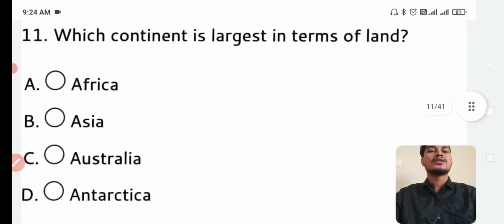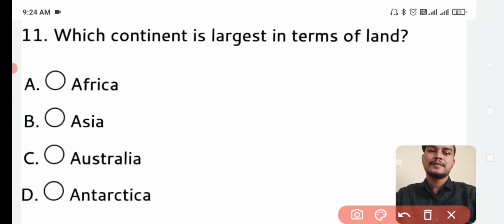Next. Which continent is the largest in terms of land? Answer is Asia. Asia is the largest continent and Australia is the smallest continent.